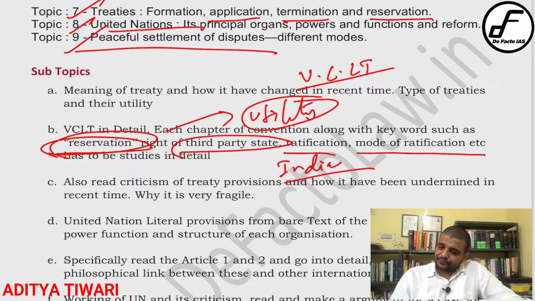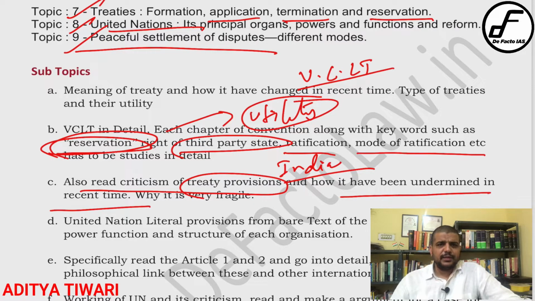Then you come to the recent criticism of treaty provisions and how they have been undermined in recent times. You can give some examples, such as the Indo-Pakistan treaty with respect to the Indus, which has been under considerable strain, meaning both countries are blaming each other for not following the treaty provisions. Generally also, treaties are not being followed around the world. You can make a philosophical point here: even though treaties are a very important source of international law, people sometimes avoid following them. In that sense you have to study the treaty.